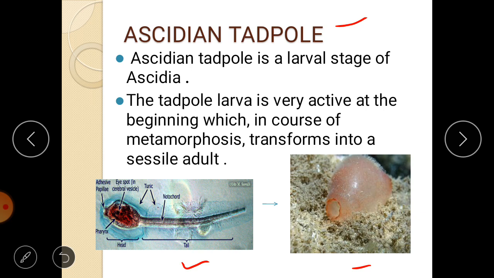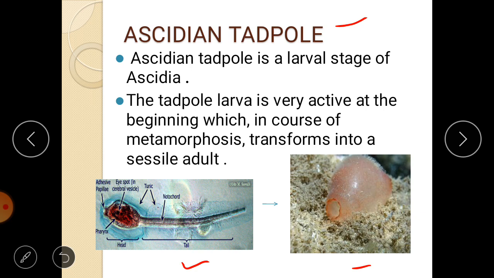And why is the larval stage called a tadpole? Because you know the frog larva is called a tadpole, right? So exactly, the larval stage of Ascidia also resembles a frog tadpole. That's why it is called the Ascidian tadpole. But the size is very small, and it's totally a marine form. So in this class we are going to study the morphology of the Ascidian tadpole.